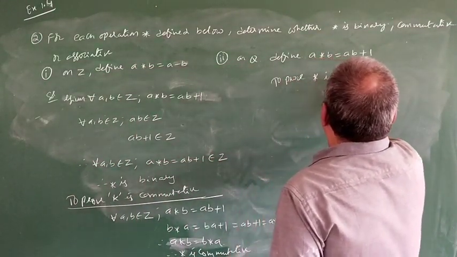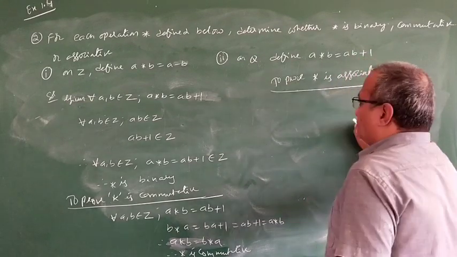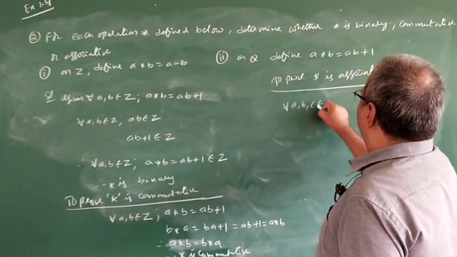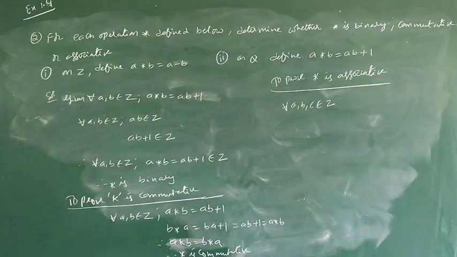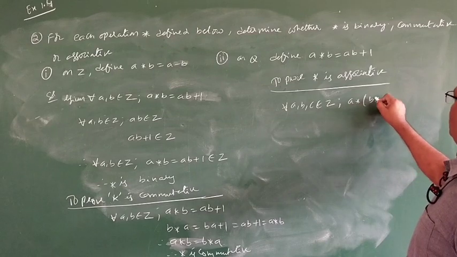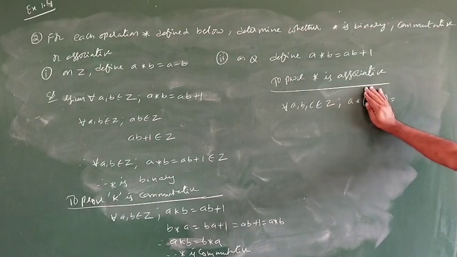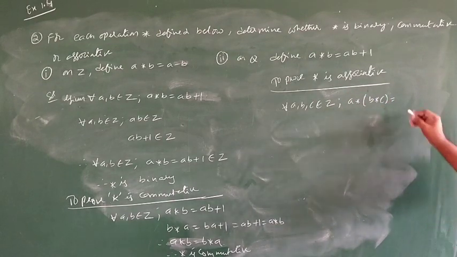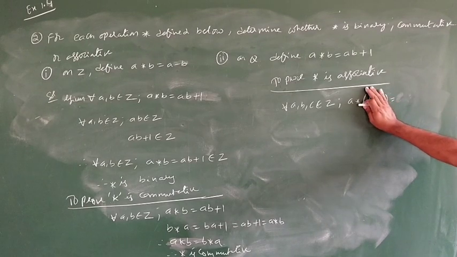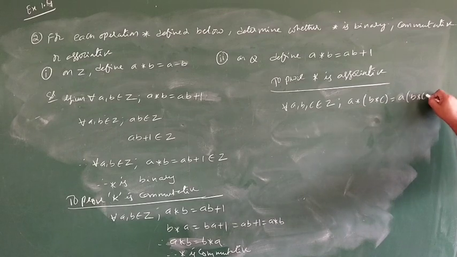Next, to prove star is associative. For all A comma B comma C belongs to Z. Now, A star of B star C is equal to A of B star C plus 1.